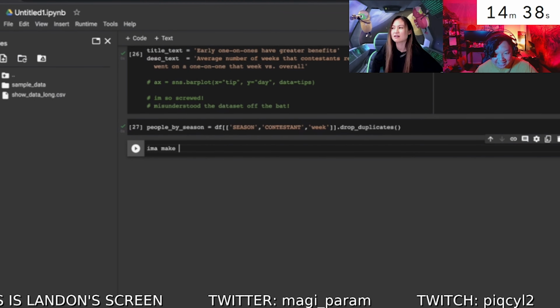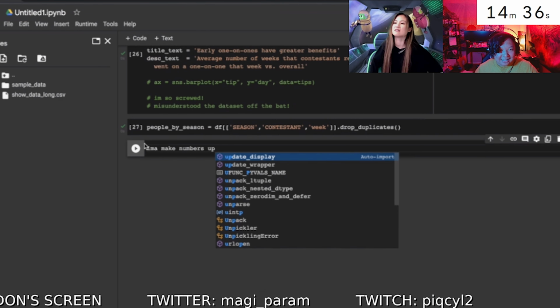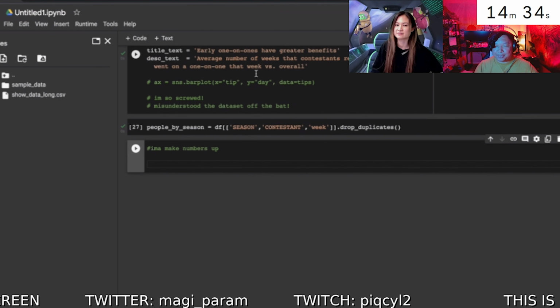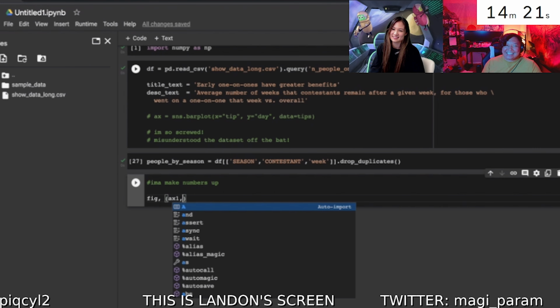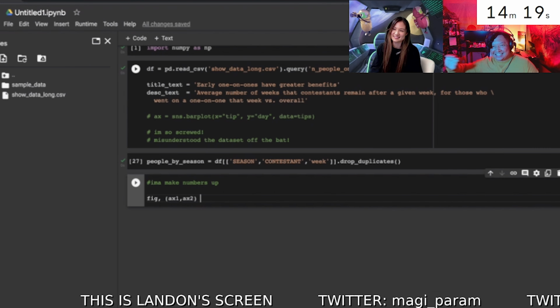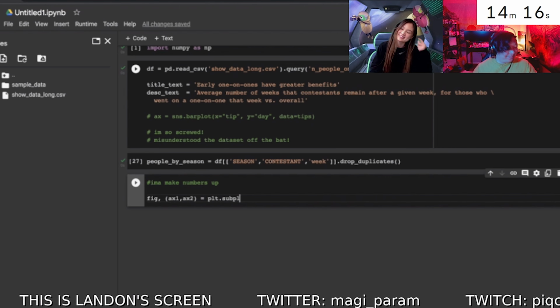Let's go check into Landon. Landon says, "I'ma make numbers up. I'm so screwed. Misunderstood the data set off the bat." So he is about to just shove numbers into the plot.